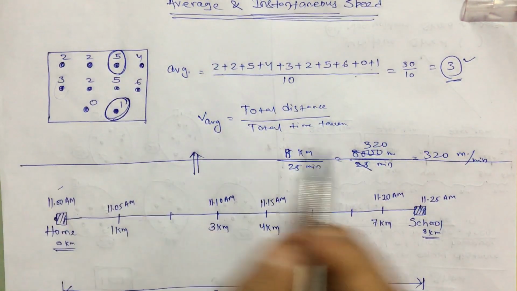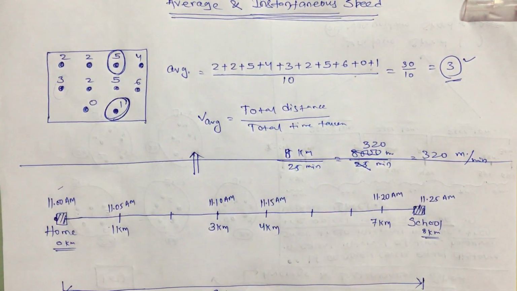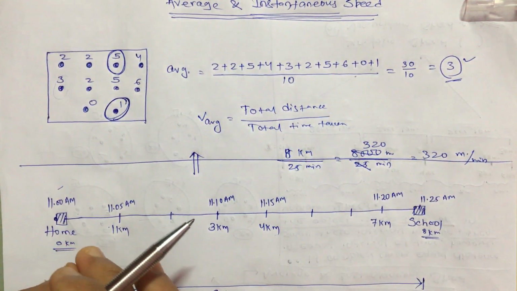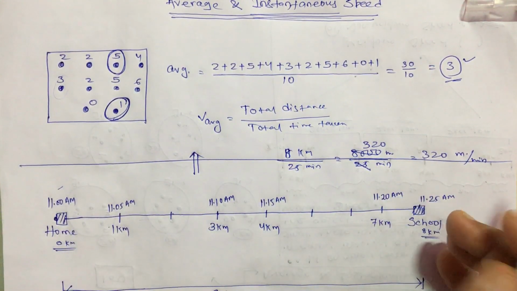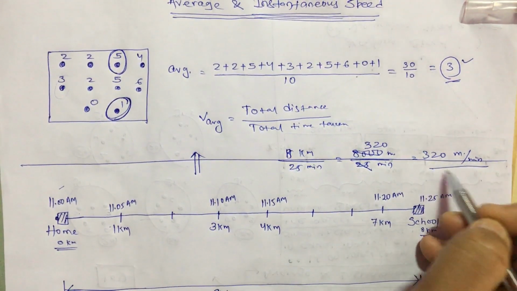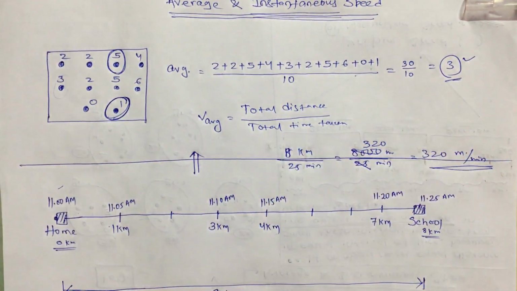So this is the average speed throughout the motion. It means if I had traveled at a constant speed, then I must travel with this much speed to cover this 8 kilometer distance in 25 minutes.